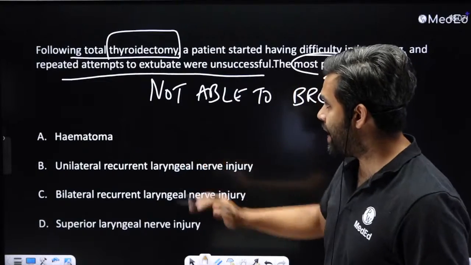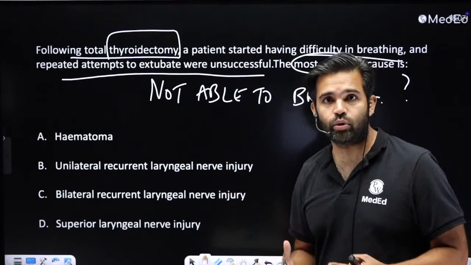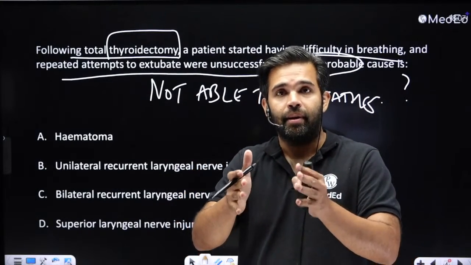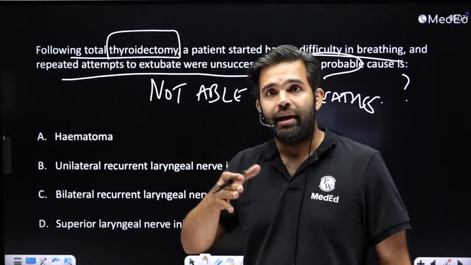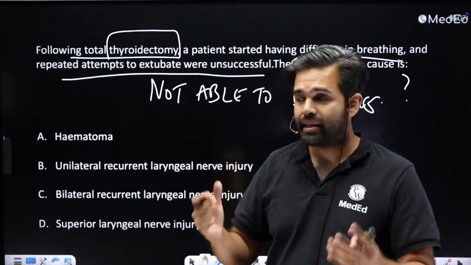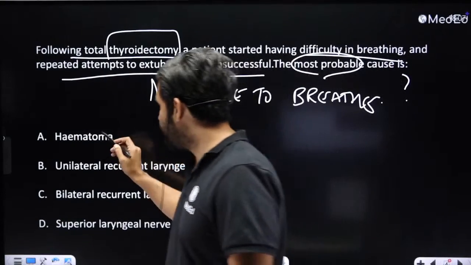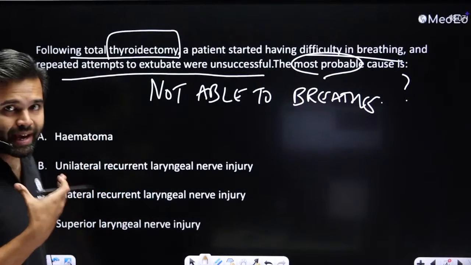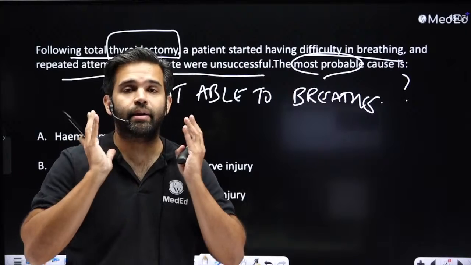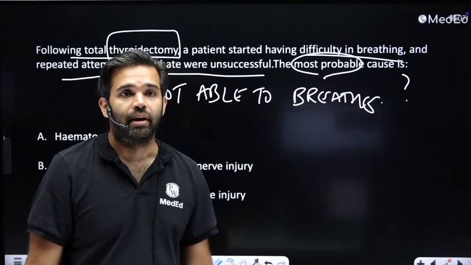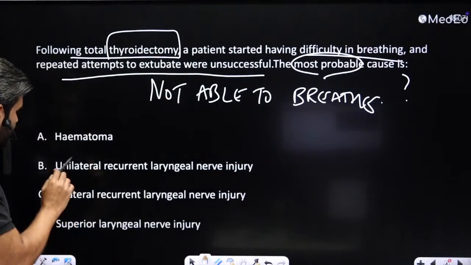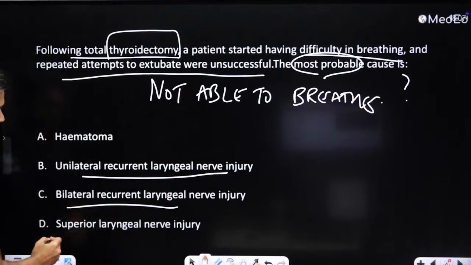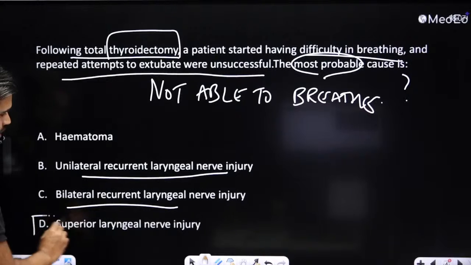Now, can it be a hematoma? For a hematoma to occur, if the tube can be inserted, and after you remove it you can reinsert it, then it's unlikely a hematoma. And a hematoma in a total thyroidectomy is unlikely to occur close to the airway area. The hematoma may occur in the neck because generally it's an external surgery for thyroidectomy. So we are not expecting that. Unilateral recurrent laryngeal nerve versus bilateral. Superior laryngeal nerve palsy is anyway not going to cause any breathing problem.